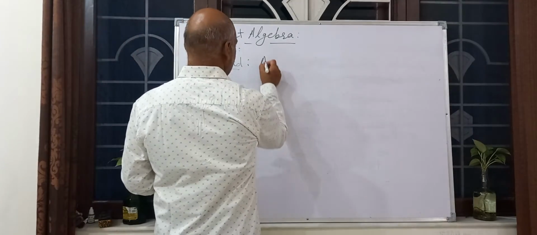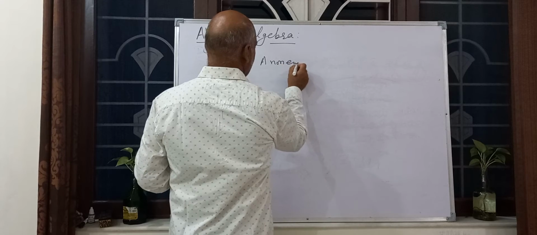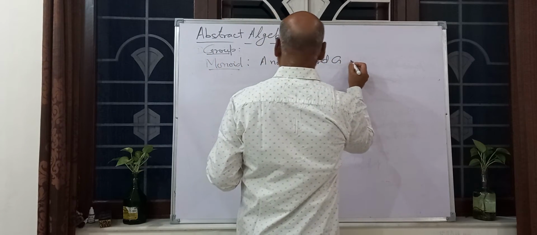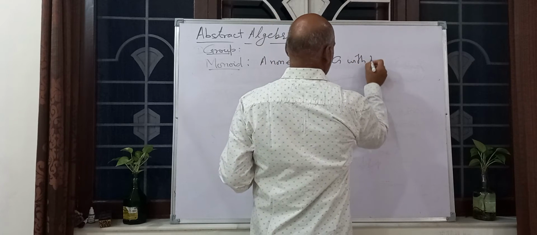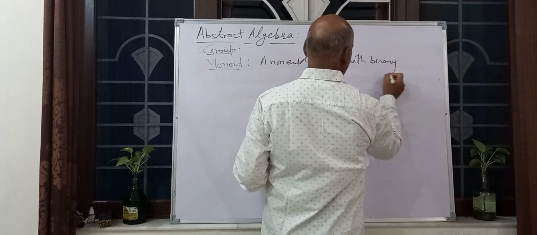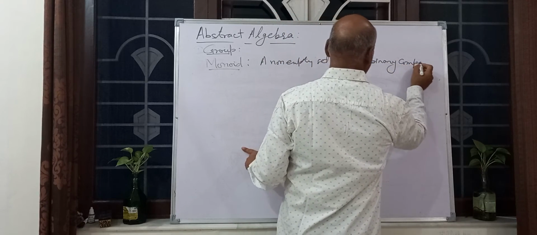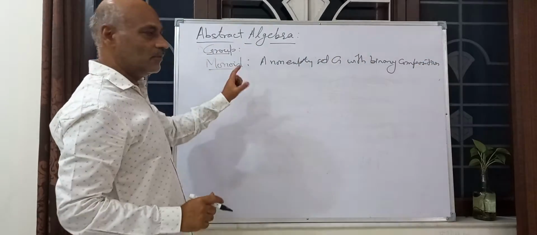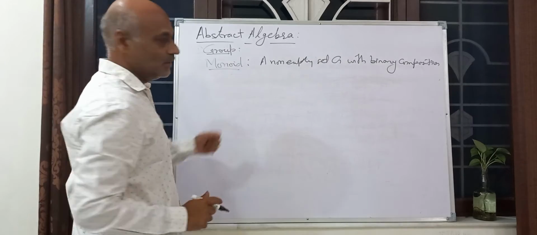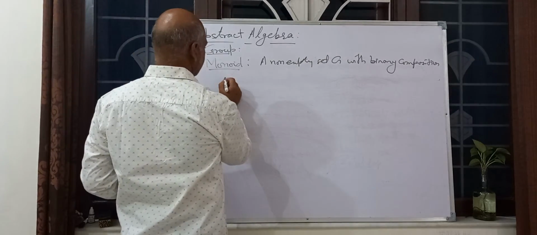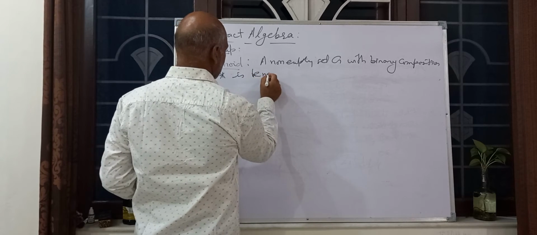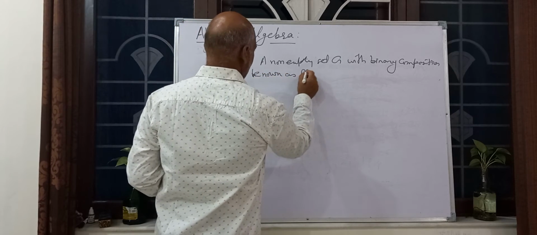A non-empty set G with binary composition star is known as a monoid